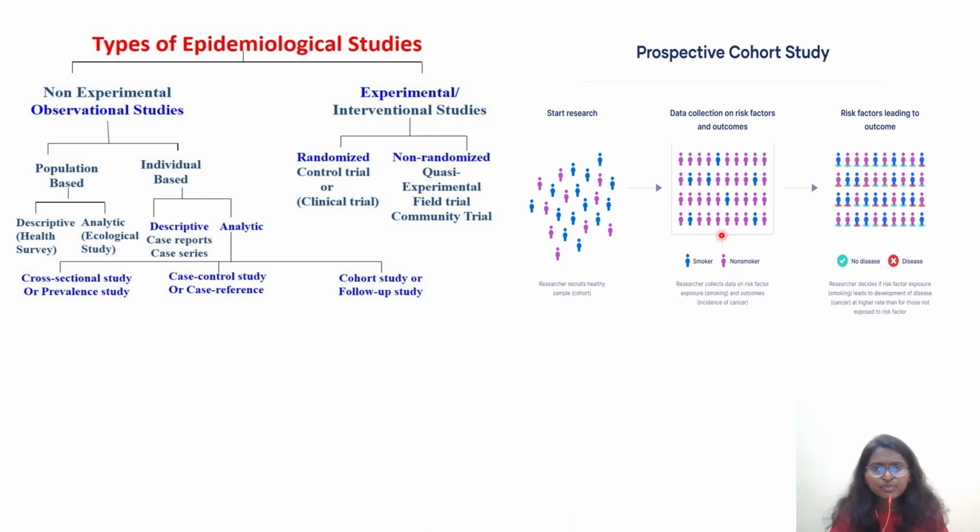You people can pause the video and read it yourselves, how smoking is affecting the causation of cancer. That type of study can be done as a prospective cohort study.